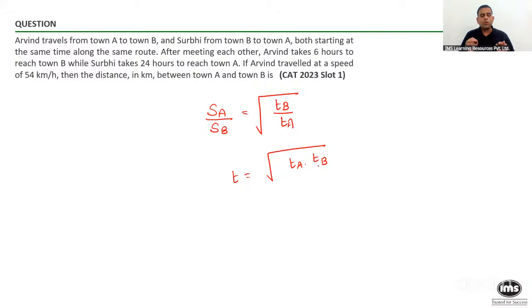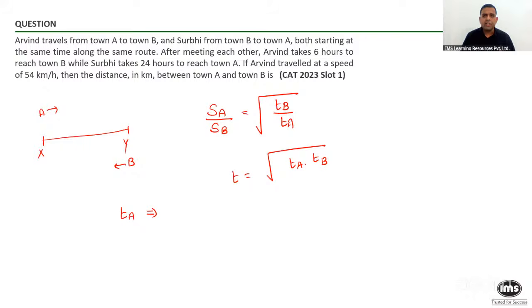Now, please note what each of the terms represents because people make mistakes. So I'm again repeating TA. Suppose the task was that person A is going from X to Y and person B is going from Y to X. So please note what TA represents. I am giving the statement. You can note it down for yourself.